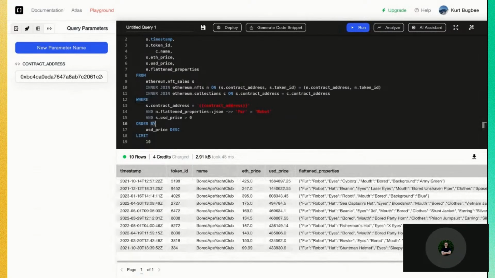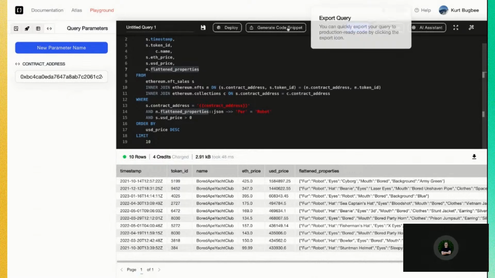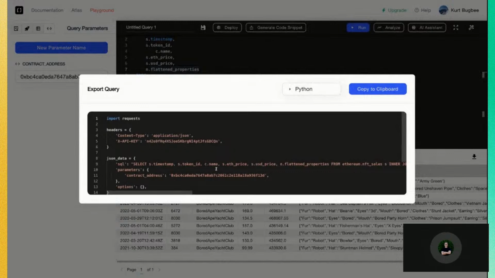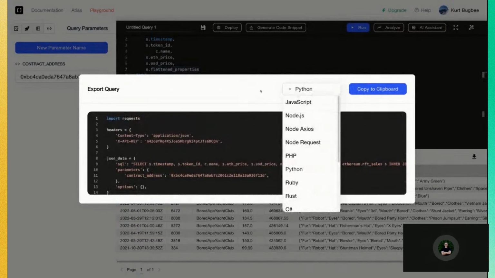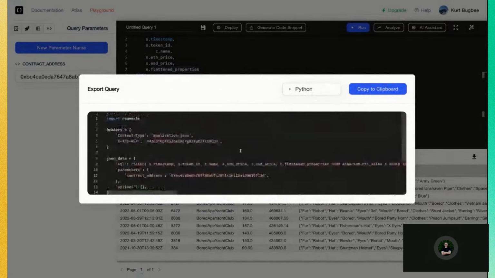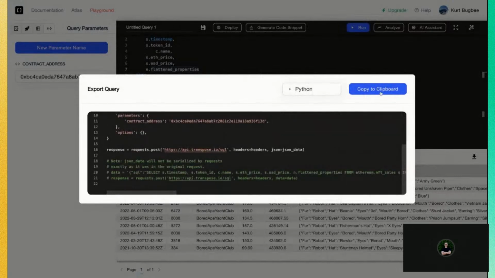And now let's say, okay, this is awesome. This is the query we want, but we also want to run this in our application code. We've now successfully built a query. We want to call it. What we have now is our generate code snippet button. So when you click on this, you can select the language of your choice, and it'll generate a code snippet that you can include or write in your application. And you can copy it directly here.